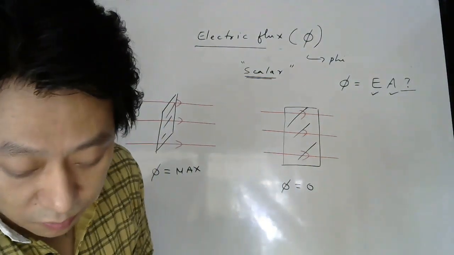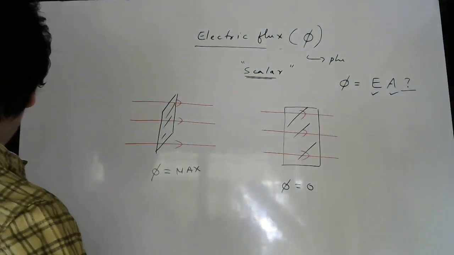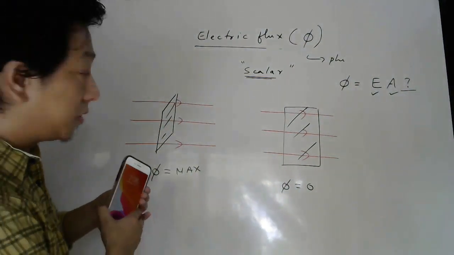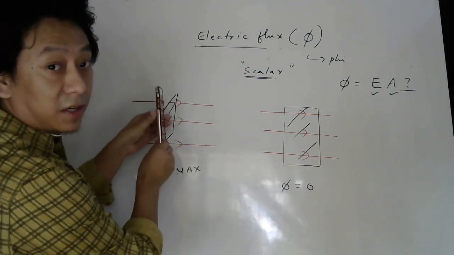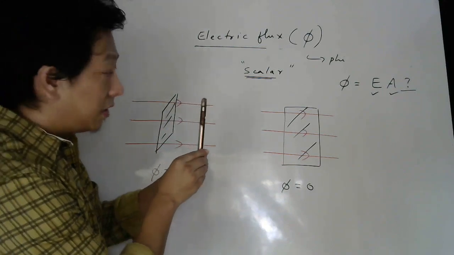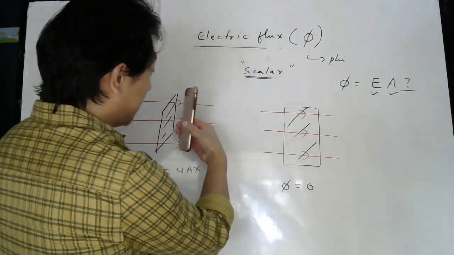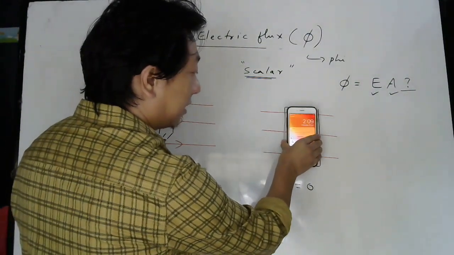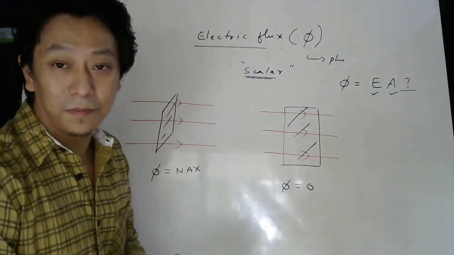Now here, if you look carefully students, this surface which I have taken was kept like this. At that time the flux was maximum. Then when I turn the surface and keep it here like this, what is the flux? Zero.